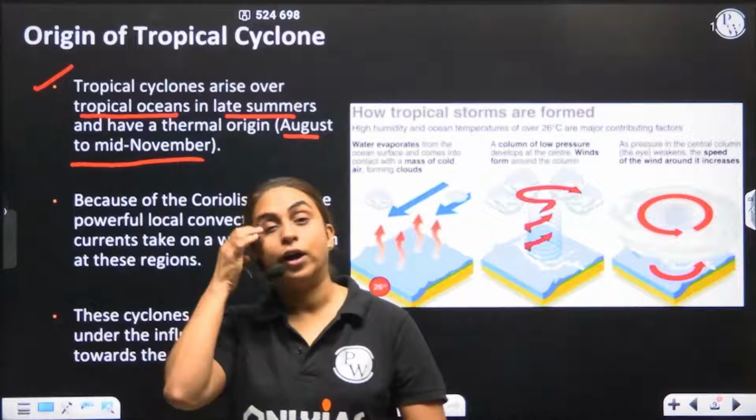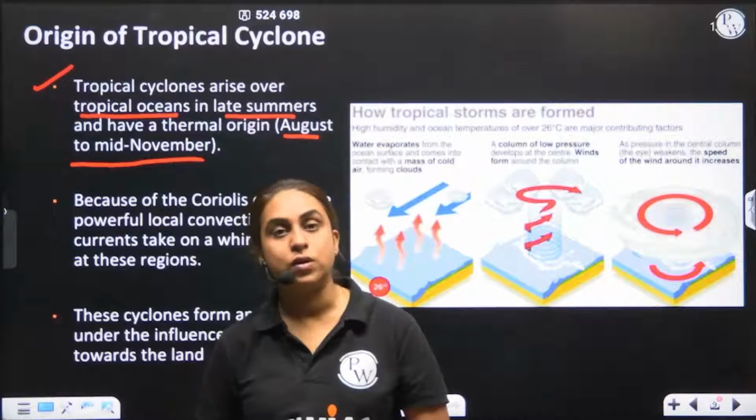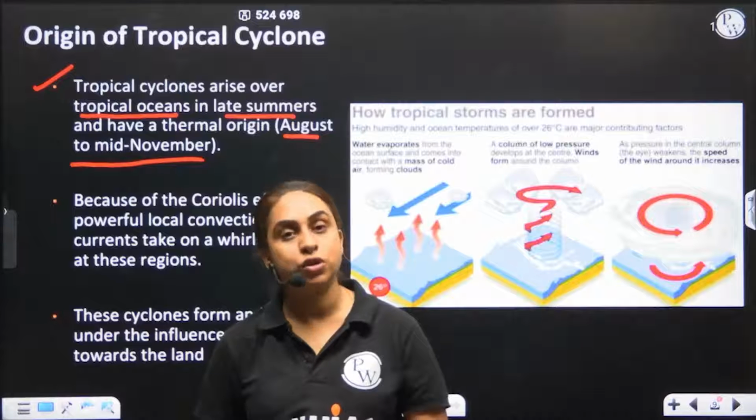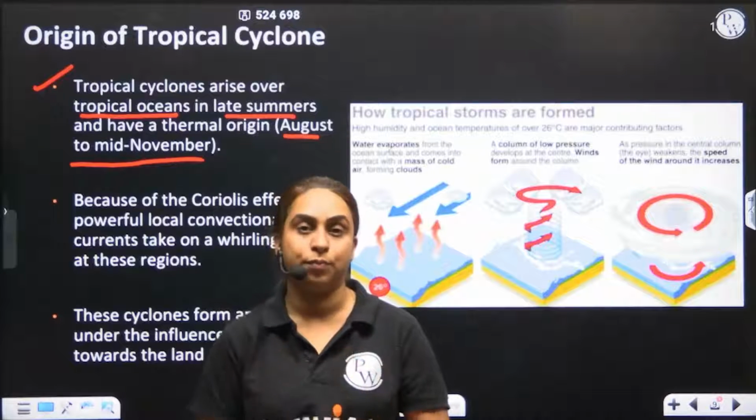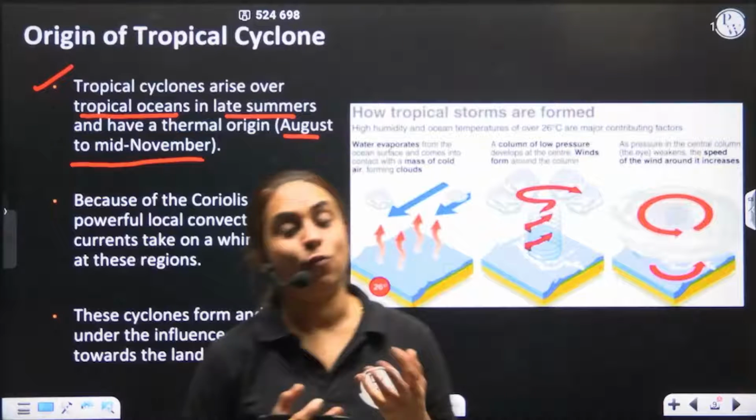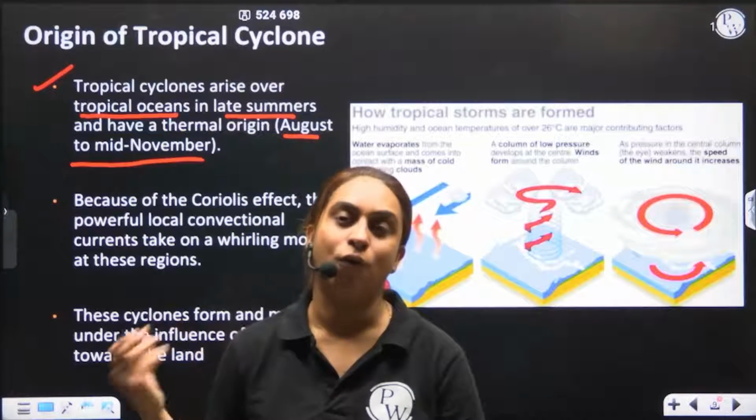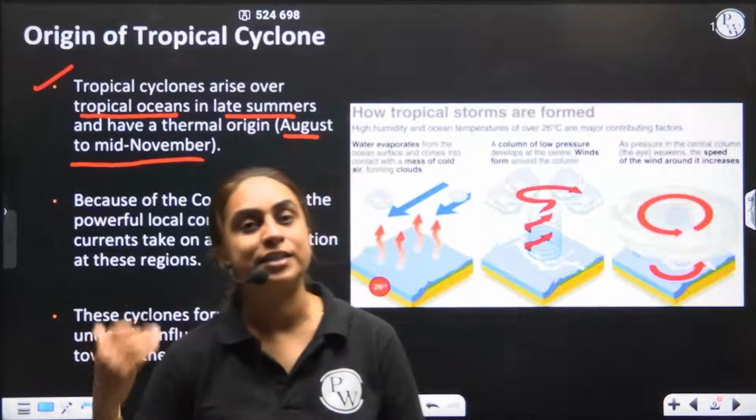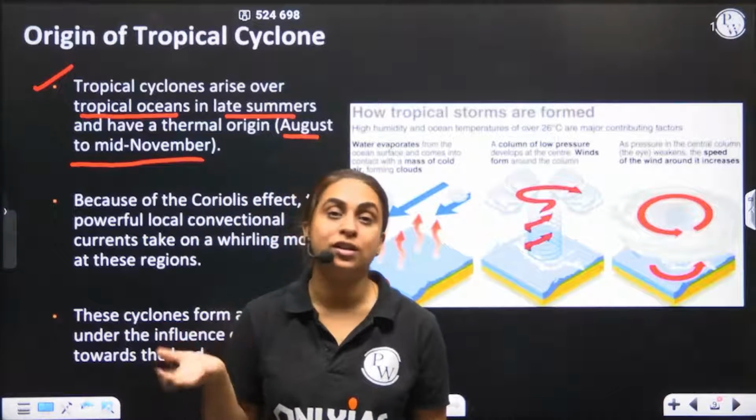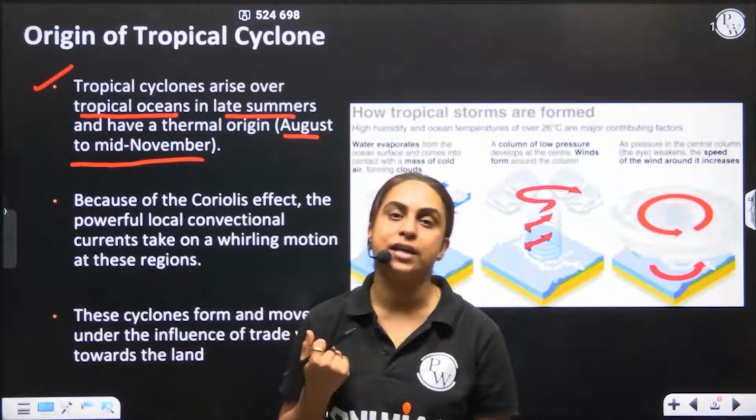Why do you see tropical cyclone in the late summers and not in the early summers? It is because tropical cyclone are formed in the oceans, and ocean water takes time to heat up. Though the summer is intense in May and June, the water does not warm very fast. The water warms by late August, September. Water takes time to heat up. And once the water is heated up, only then you will have water vapor, only then you will have warm winds rising over.